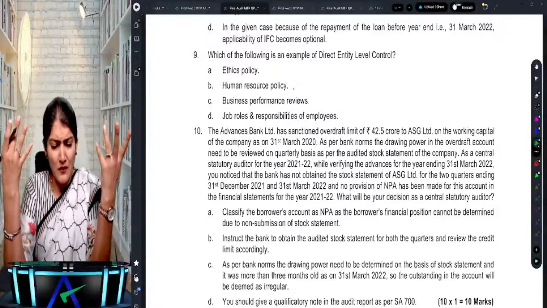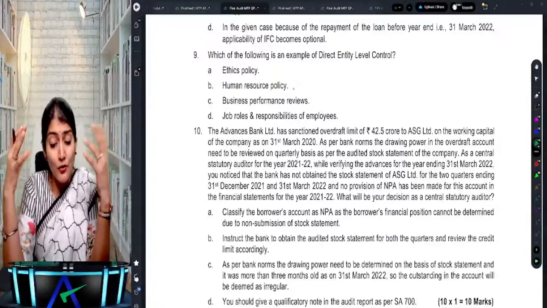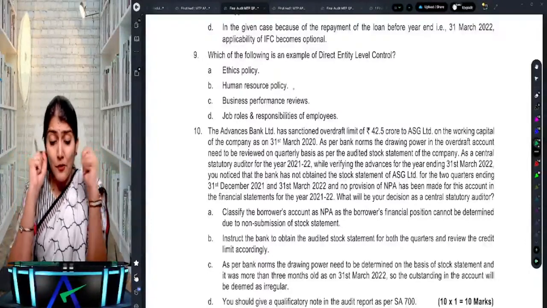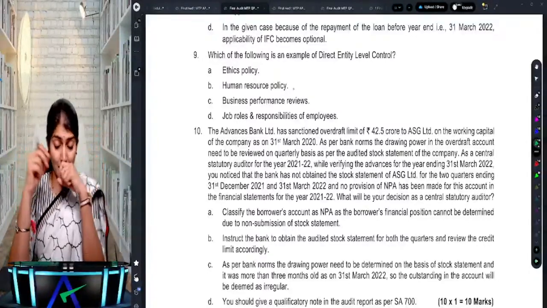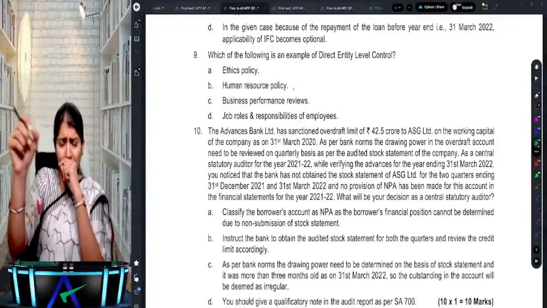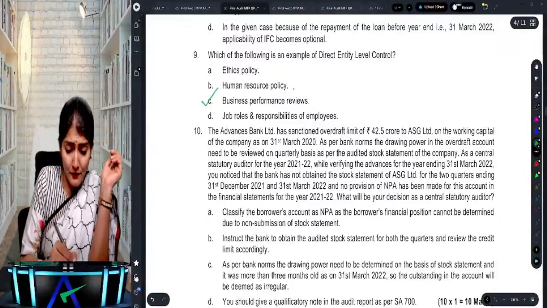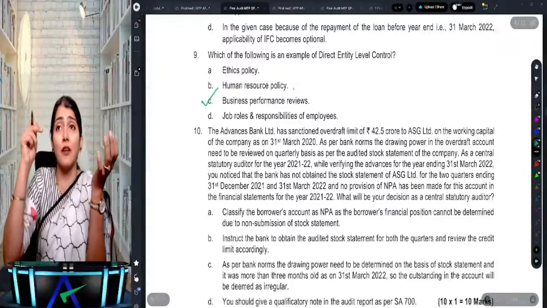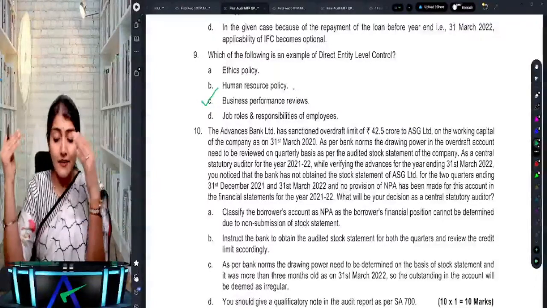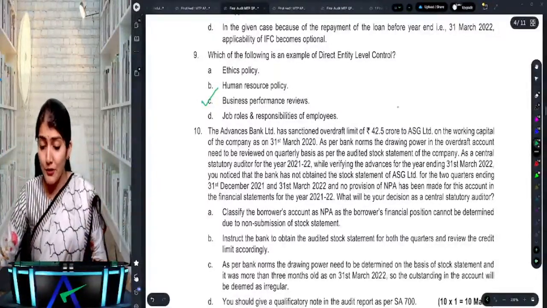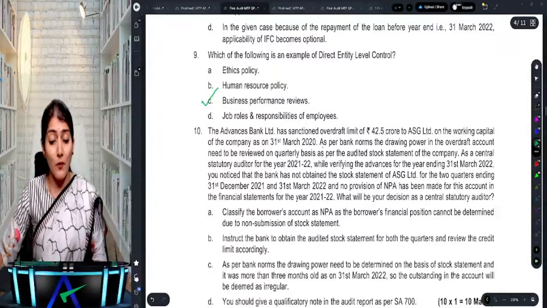Ethics policy? No, that's an indirect ELC. Human resource policy? Again, it's only a policy over there, right? Business performance review, job roles and responsibilities. Job roles and responsibilities is again just defining the work. Right, so business performance review is a direct entity level control, which will help you to prevent, detect and correct. Okay. Advance Bank has sanctioned an overdraft of 42.5 crore to ASG on the working capital.